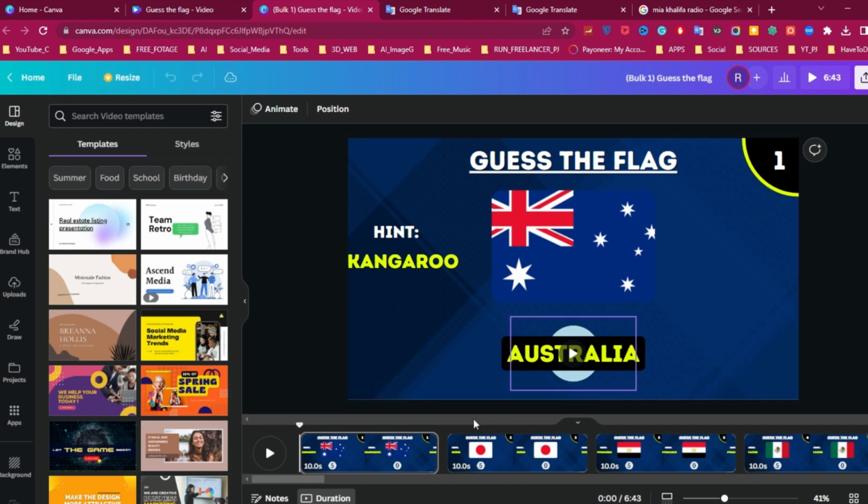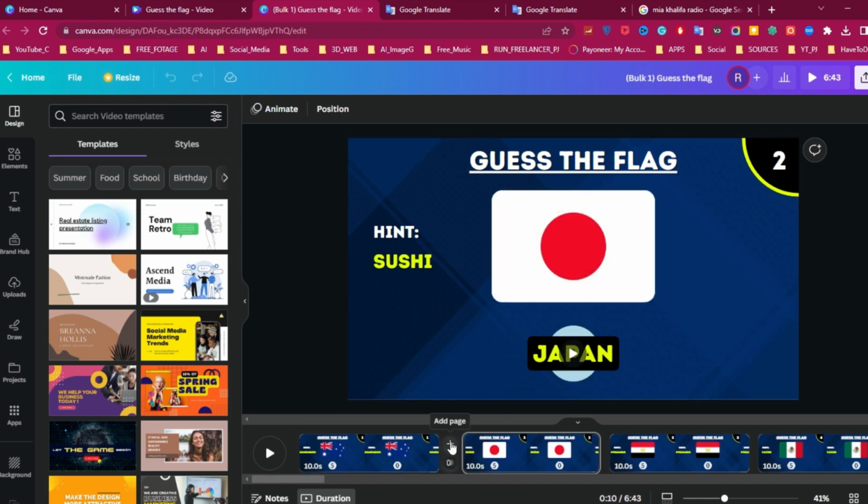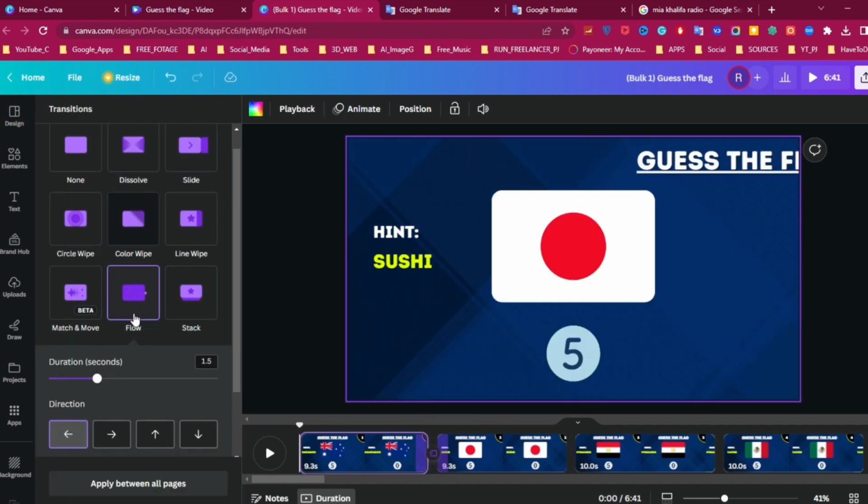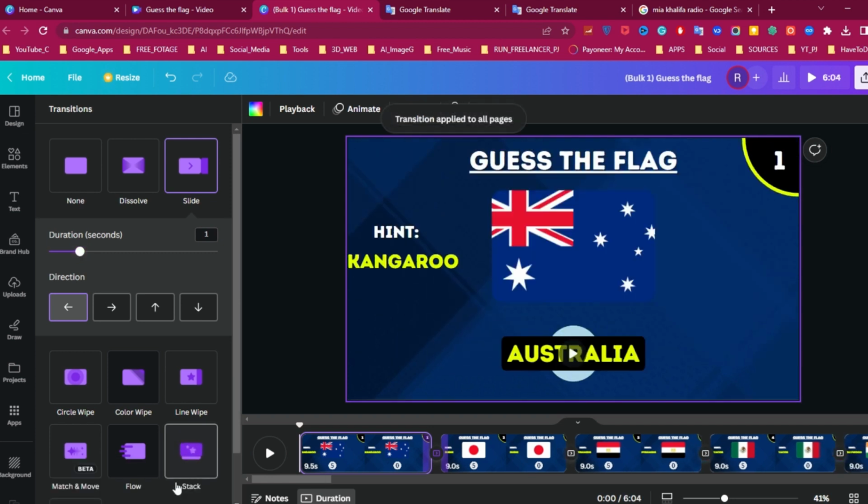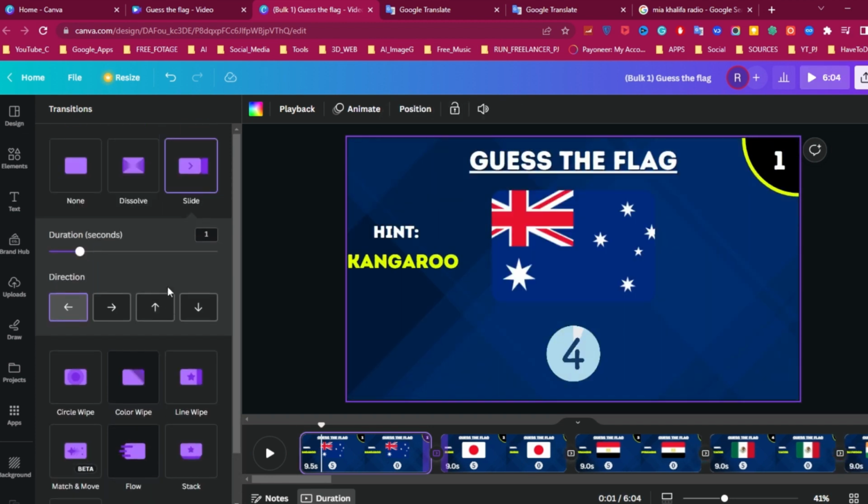Now we have to add transitions between scenes. Simply click on this transition icon and choose one of them and apply them between all scenes. Now the last thing we need is voiceover.